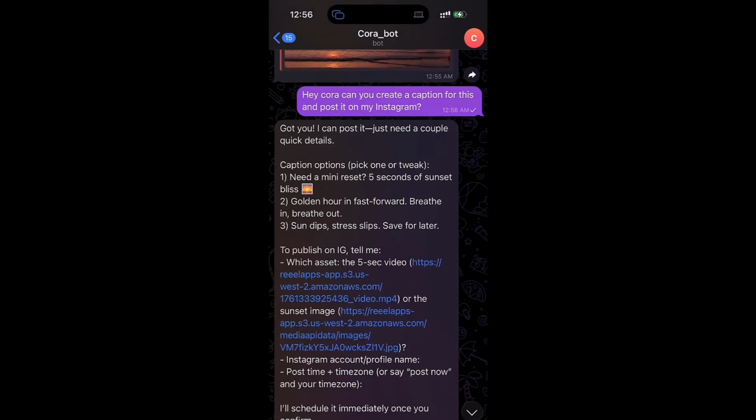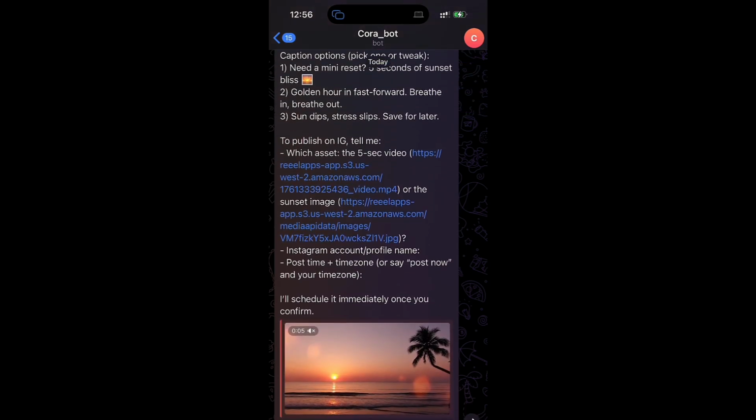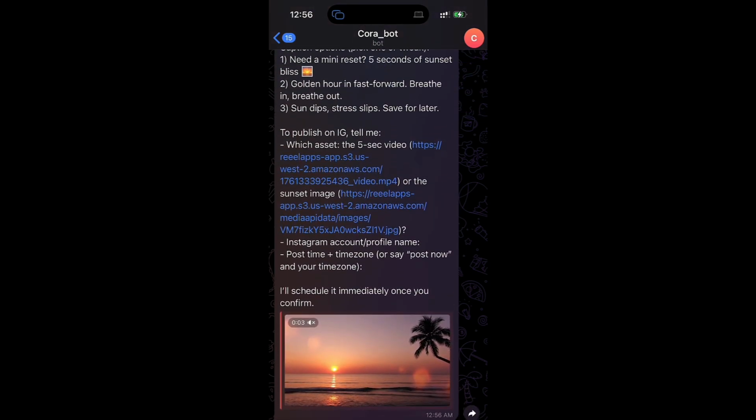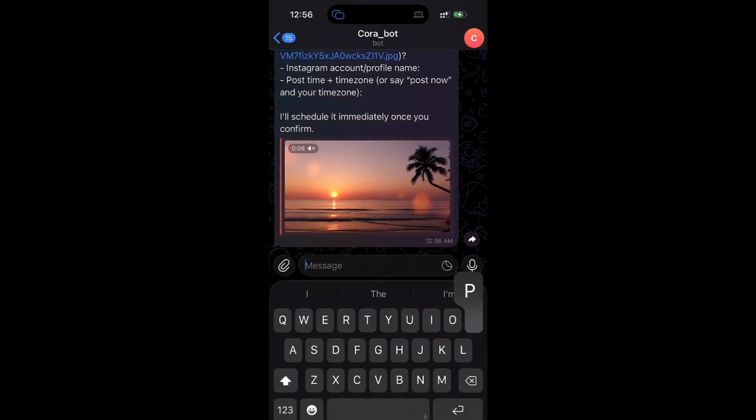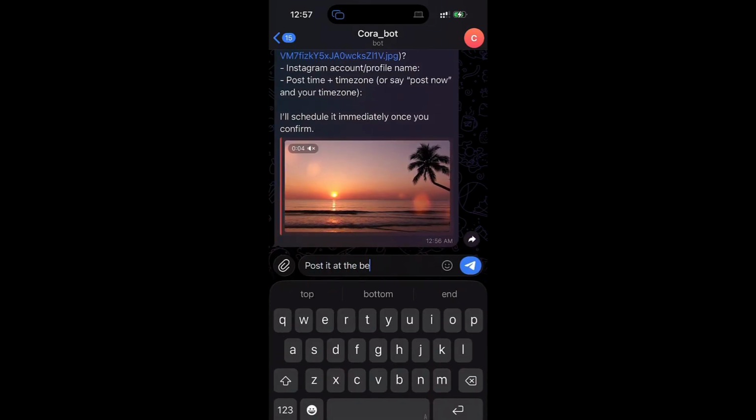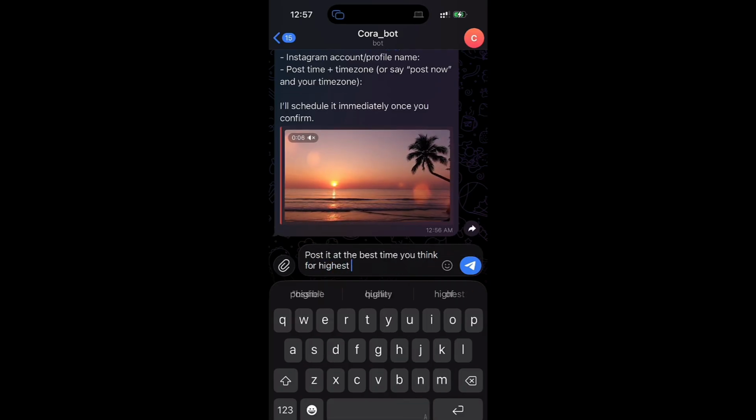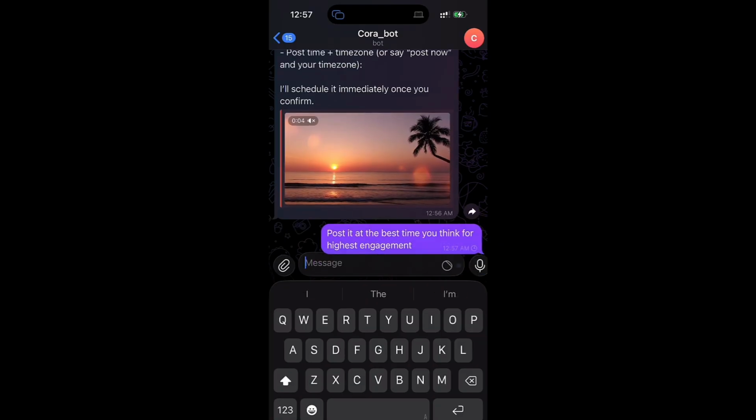Need a mini reset, 5 seconds of sunset bliss, golden hour. So it's created a couple of captions that you can choose from, and then it's gonna ask you what time you want to post it, and you can just tell it, post it at the best time you think for highest engagement.